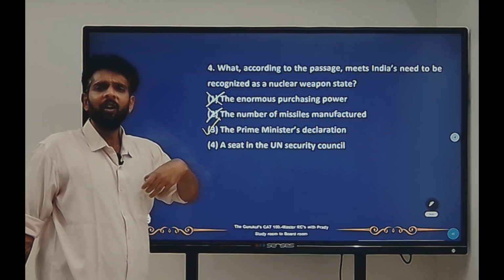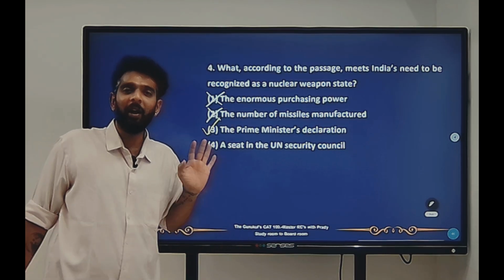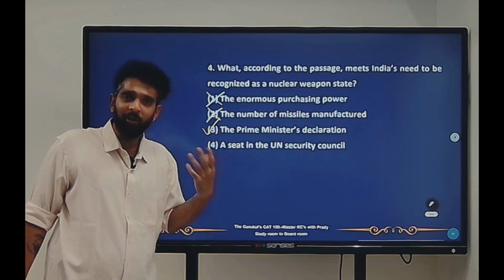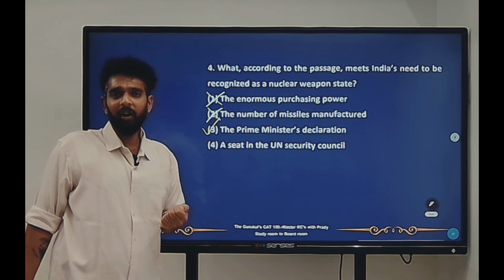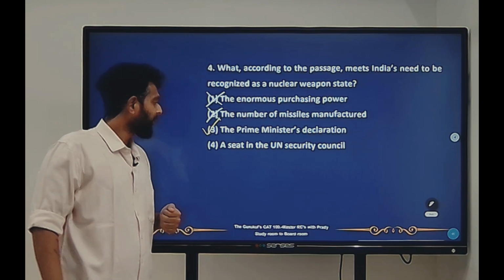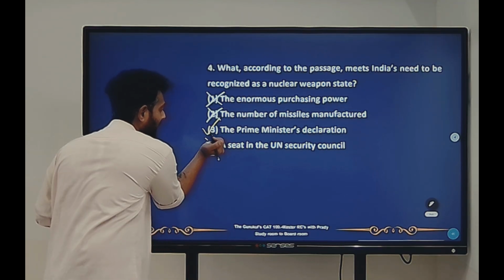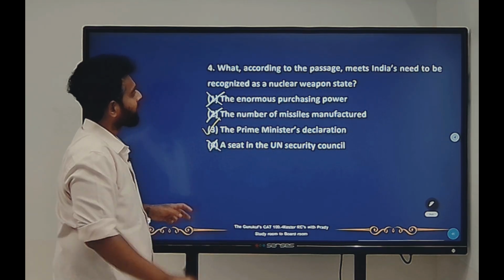A seat in the UN Security Council. In the passage itself, he is saying that we should not be begging for the UN Security Council seat to be a nuclear power. Instead, we should be doing our own bit by building our own nuclear arsenal to become the nuclear power. Correct? So this won't be our correct answer. The right answer should be 3.